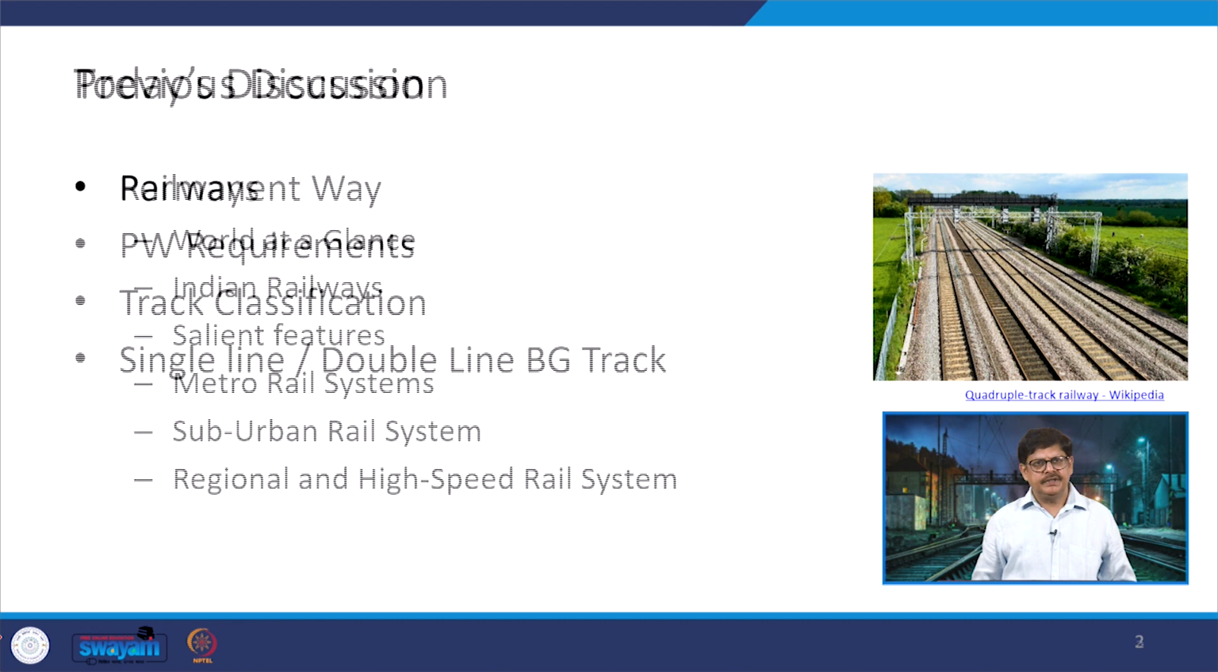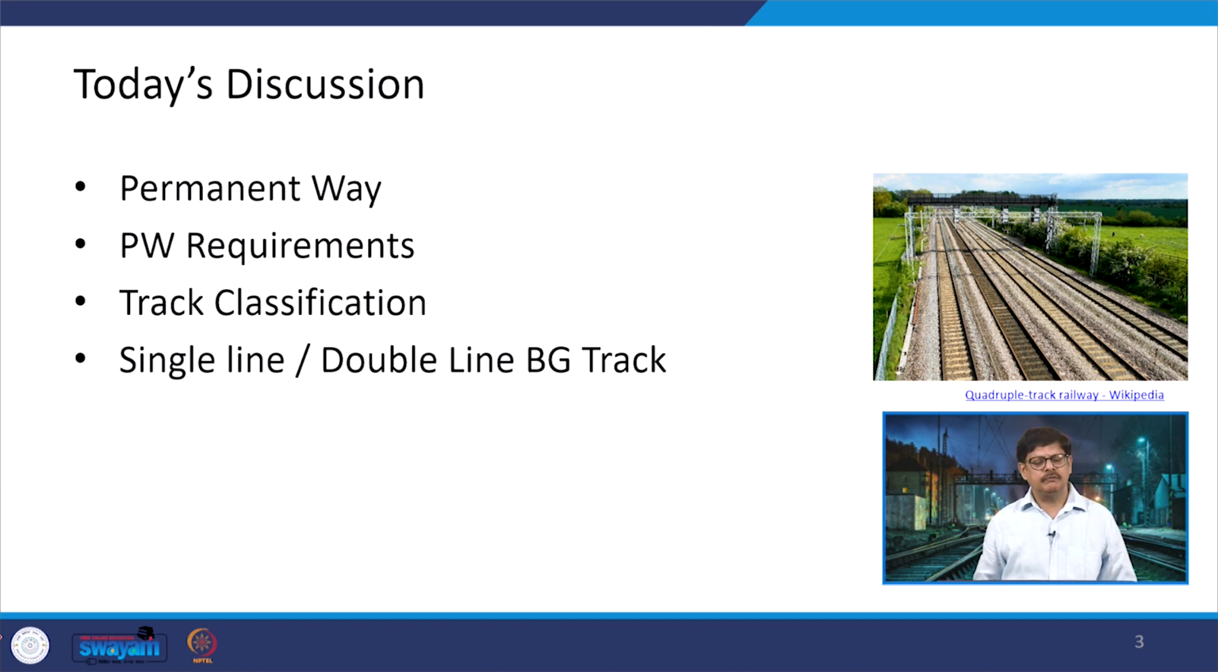Now, in today's discussion, we will be talking about the permanent way, the requirements for the permanent way, how the various tracks are classified, and then we will also look at the various components of the single line or the double line broad gauge track. Here I am not talking about the meter gauge track because, as I said in the previous lecture too, the government of India came up with a uniform gauge policy wherein it aspired to change all other tracks to the broad gauge. Of course, we will be talking about this policy later.